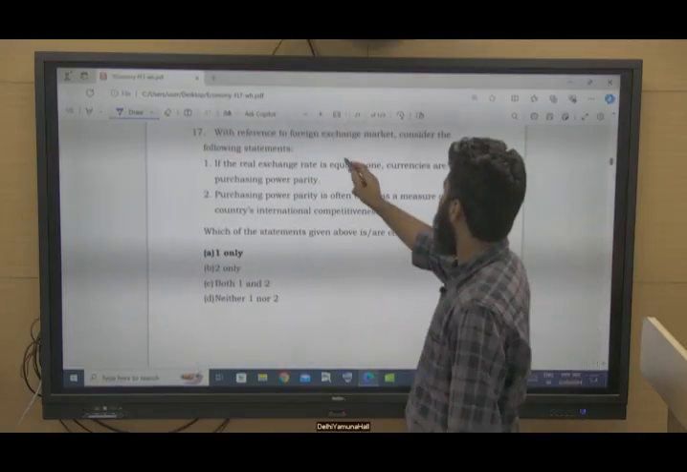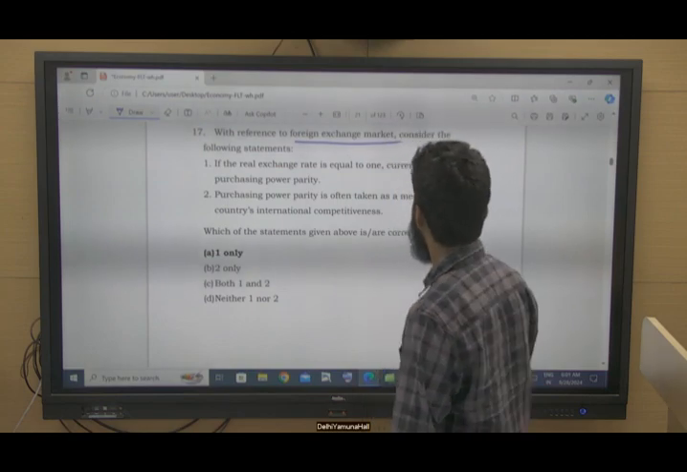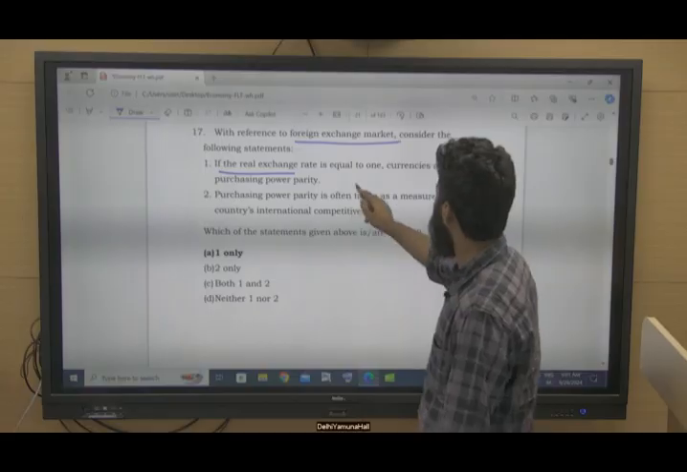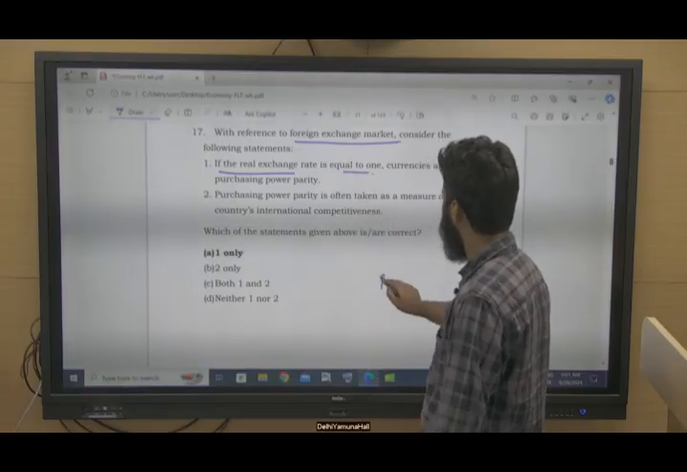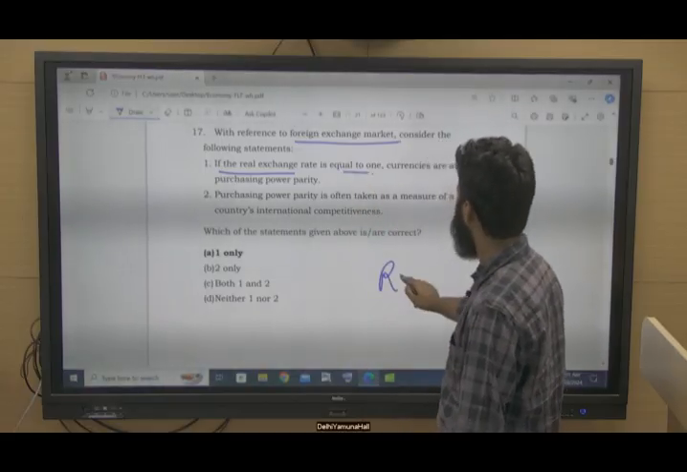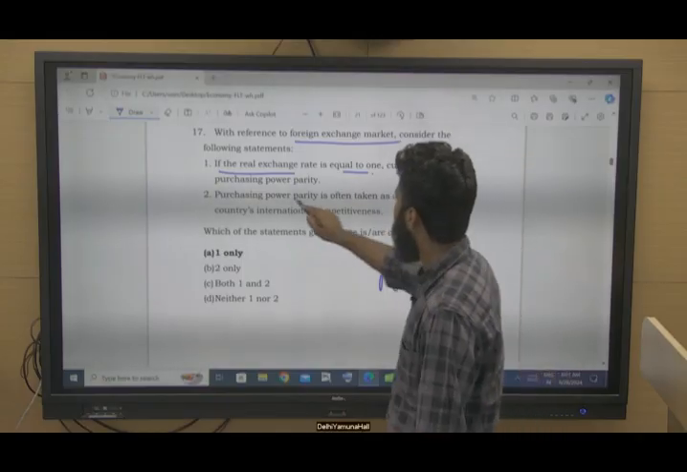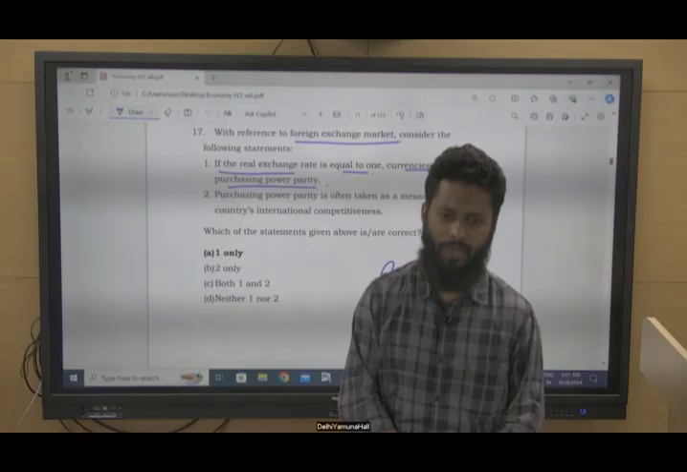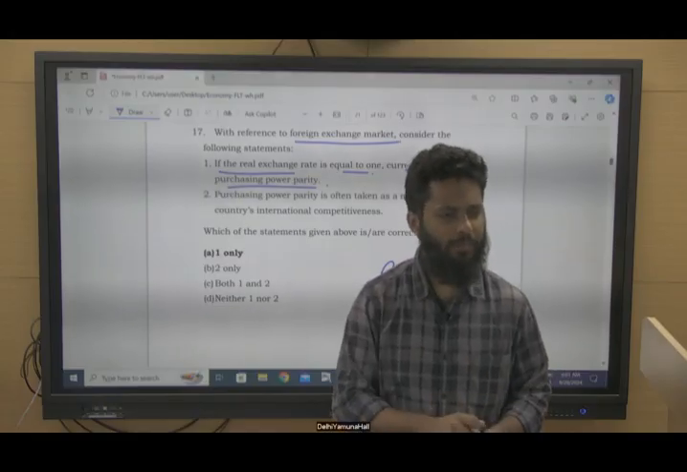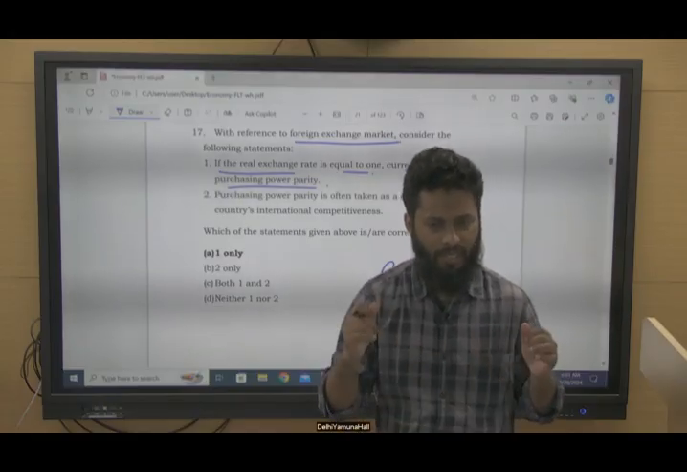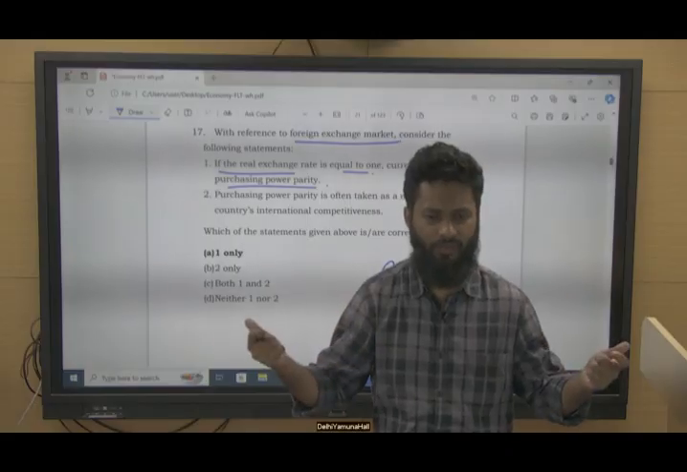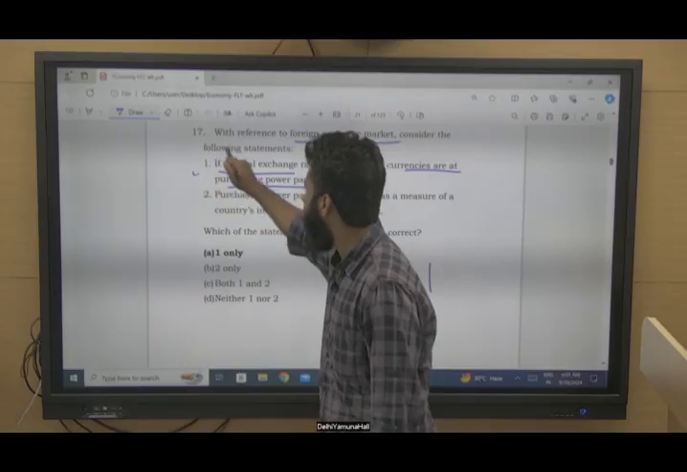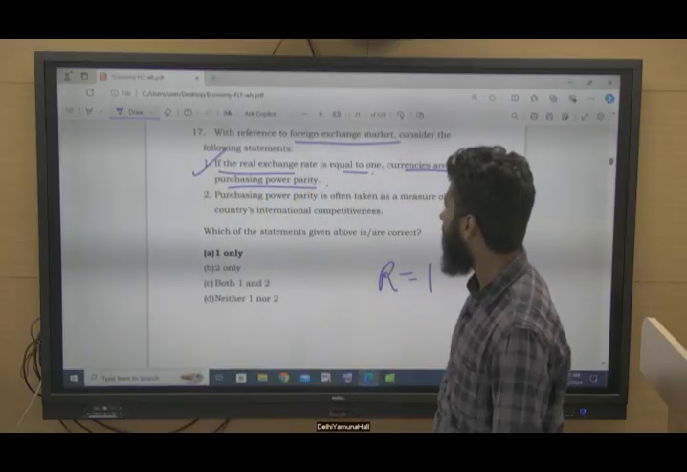With reference to foreign exchange market, consider the following statements. If the real exchange rate is equal to 1, currencies are at purchasing power parity. True, currencies are at purchasing power parity, and it means that every identical product in two different countries will cost the same, right? So it is an example of purchasing power parity.